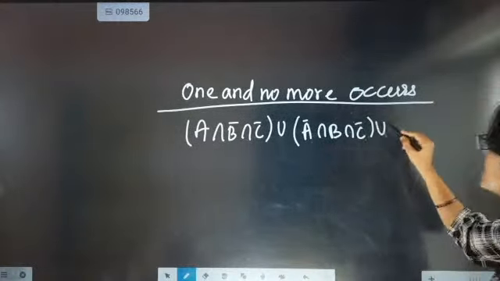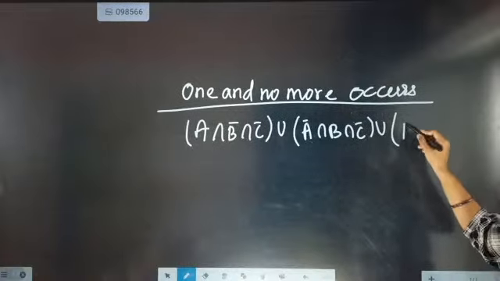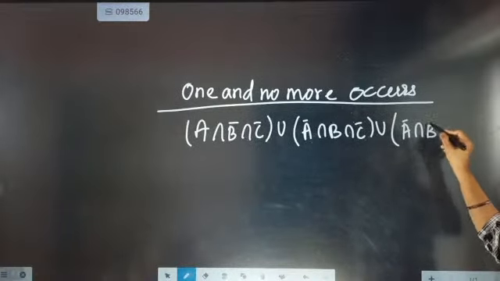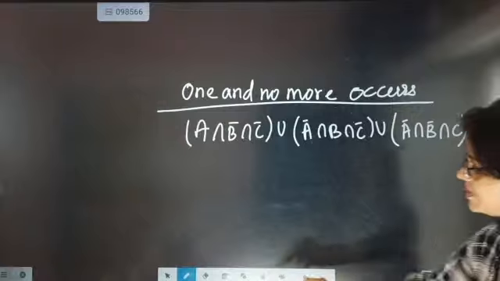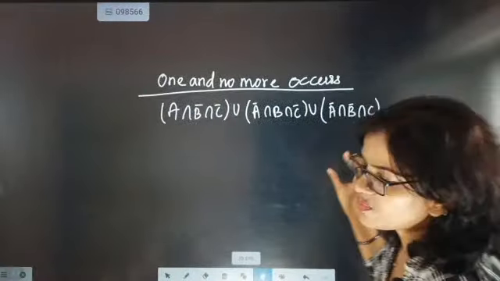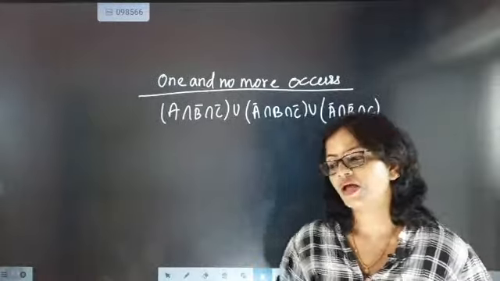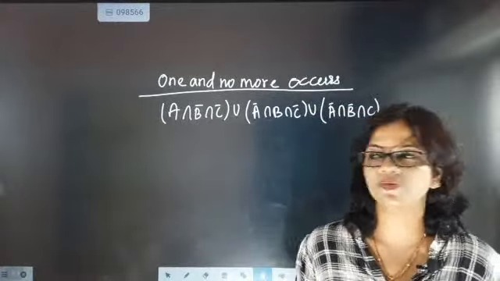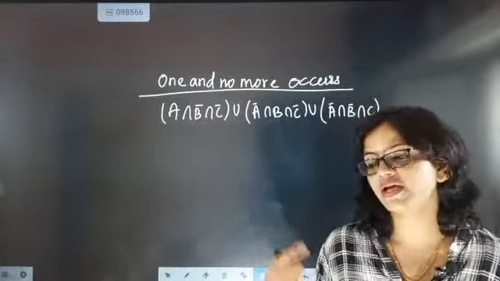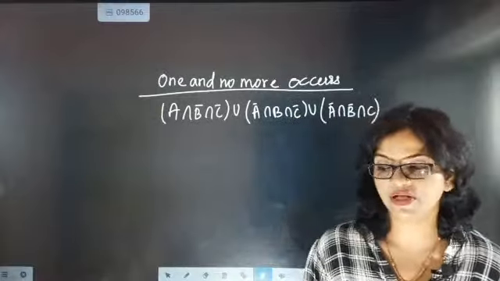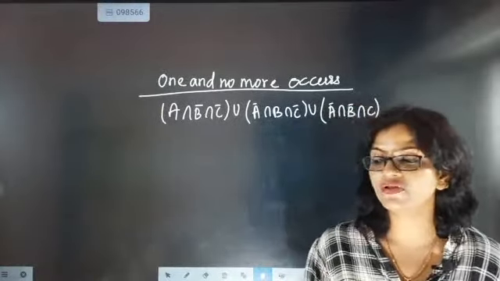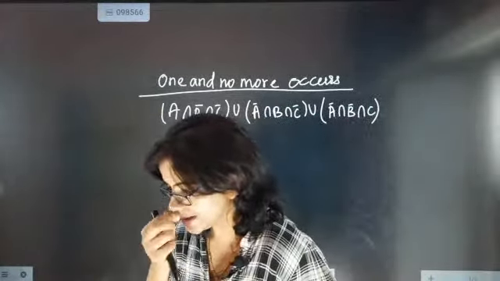Next, A will not be there, B will not be there, but C will be there. So exactly one occurs means whenever a chance is there, only one will be present. A will be there, but B and C will not. A will not be there, B will be, C will not. Then A and B will not be there, but C will be. So like that.